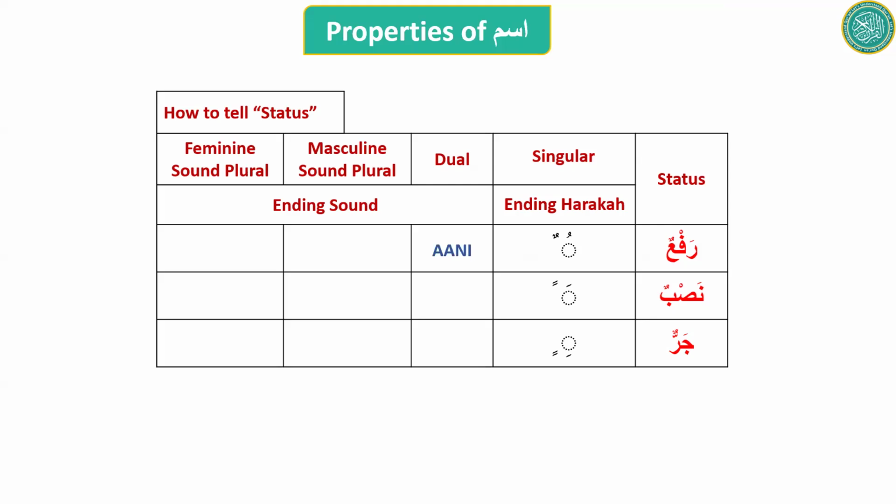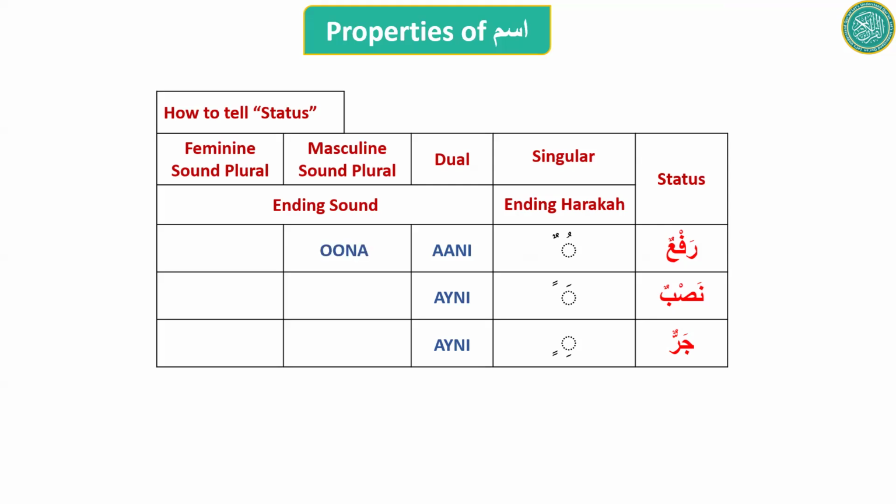But when the word is dual, then we don't look at the ending haraka. We only look at what is the ending sound. So if the ending sound for dual is ani, like muslimani, then it is rafa. But if it is aini, like muslimaini, then it is nasab or jar. It's the same ending sound for both of them.